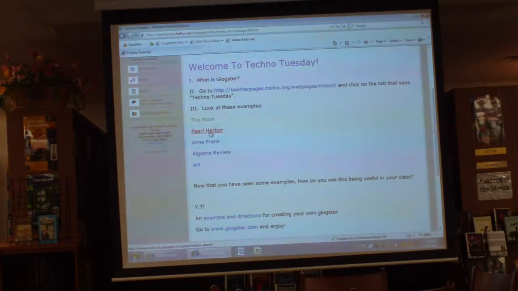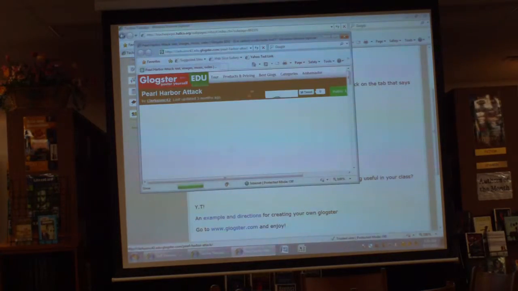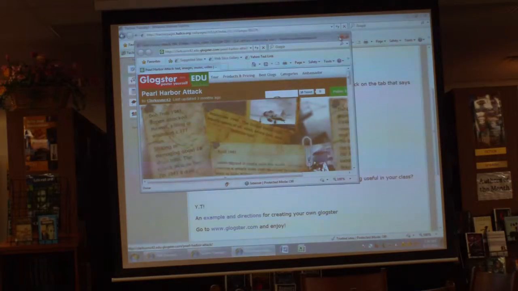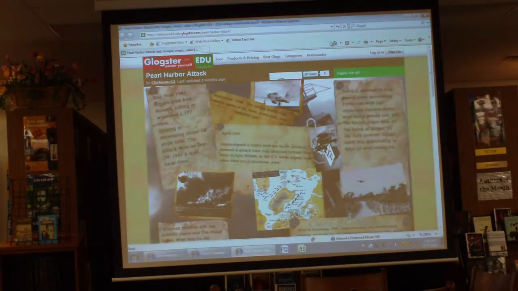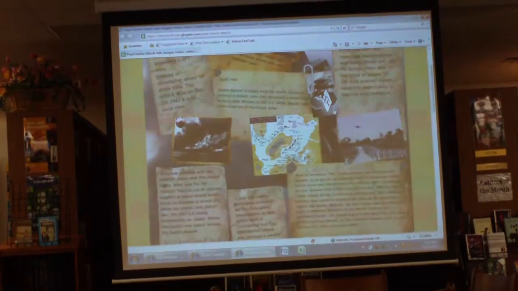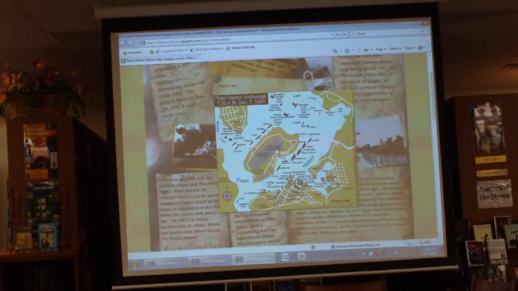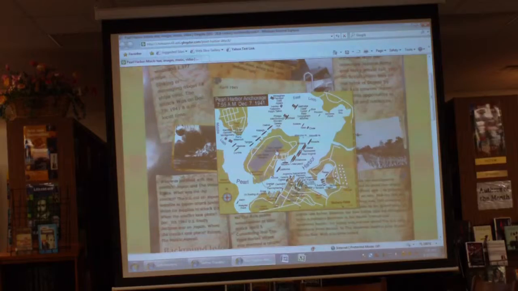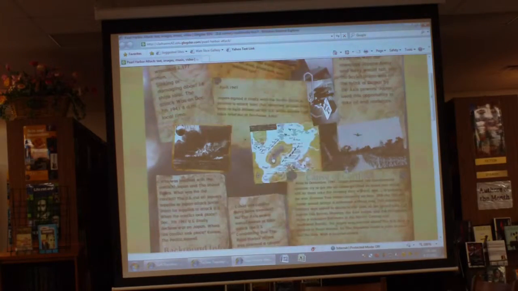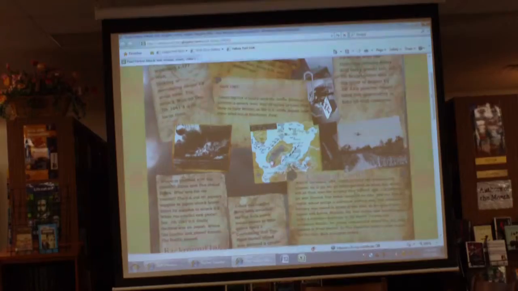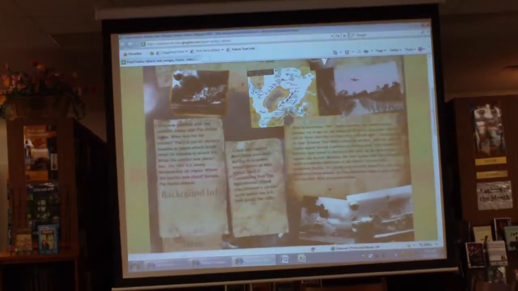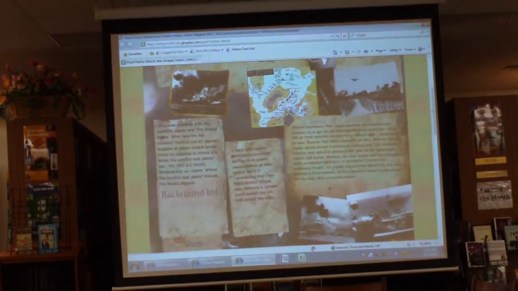And here's one more, for social studies, about the attack on Pearl Harbor. I like this one because it's got a theme going on, a 40s type theme coinciding with the Pearl Harbor idea. And I like this too about Glogster: this map seems really small and it's hard to see, but if you click it, it gets bigger, and you don't have to tell it to do that; it just does it automatically. So that's pretty fascinating. It's got a lot of information and text on here. This is the kind of poster I've wanted kids to be able to do for me.